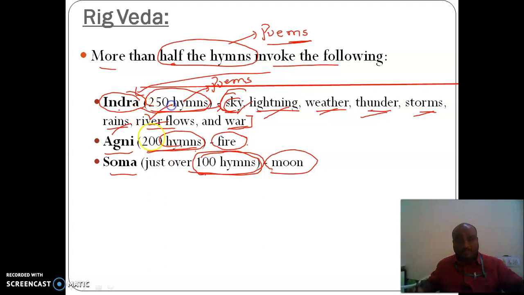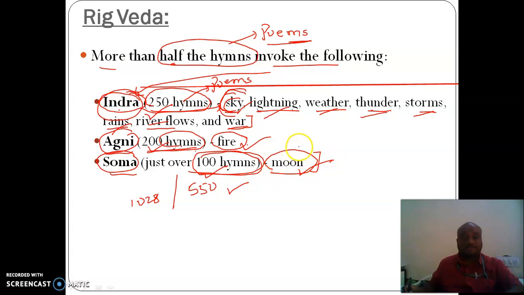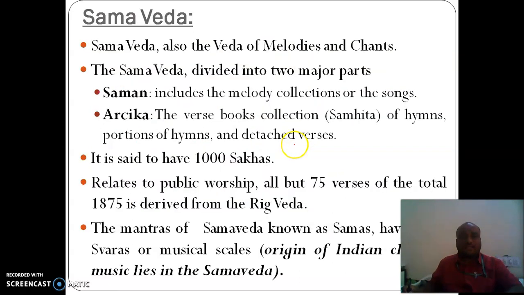Put together, 250, 200 and 100, around 550 poems out of 1028 poems in Rig Veda are used to invoke Indra, Agni, and Soma, in turn all the natural activities like sky, lightning, weather, thunderstorms, rains, river flows, war, fire, and moon. Hope this is clear. And coming to the brief details of Samaveda.